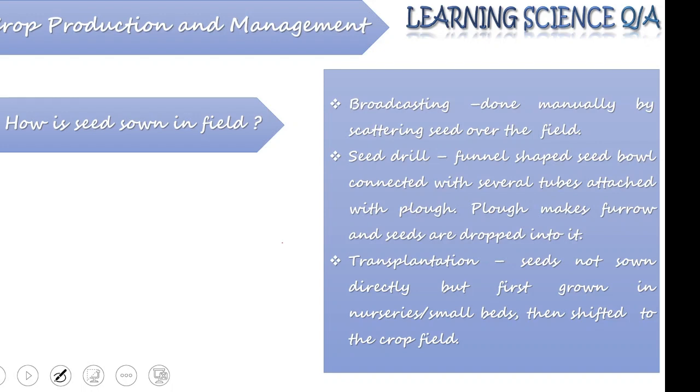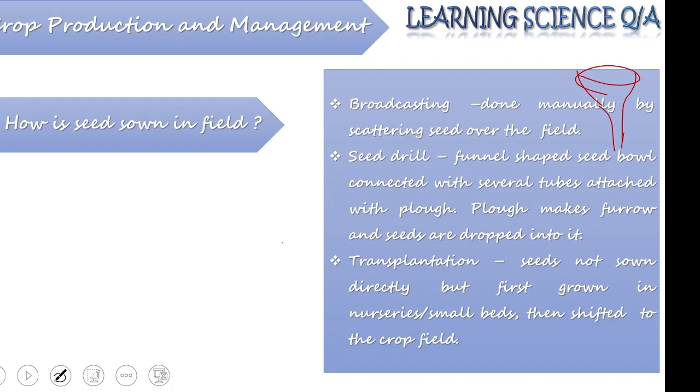Otherwise, we have a seed drill, which is a funnel-shaped bowl connected with several tubes attached to the plow. By the time the plow makes a furrow, seeds are sequentially dropped into the furrow.